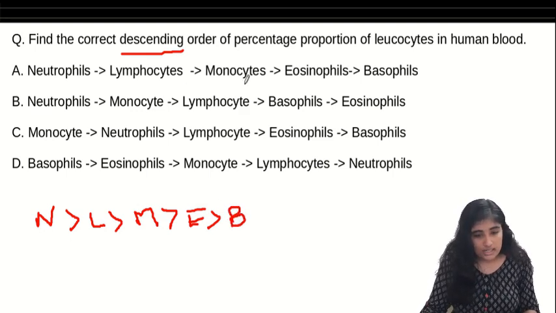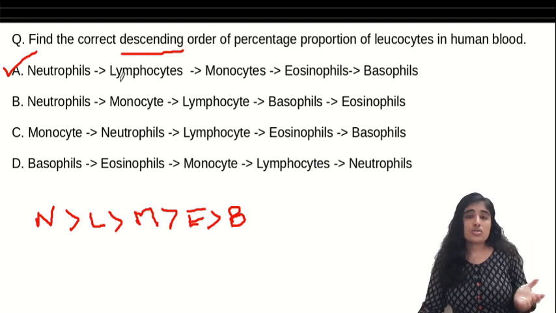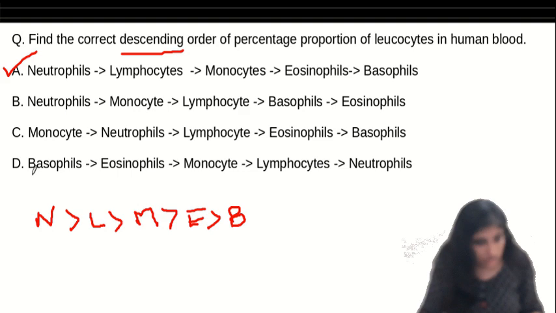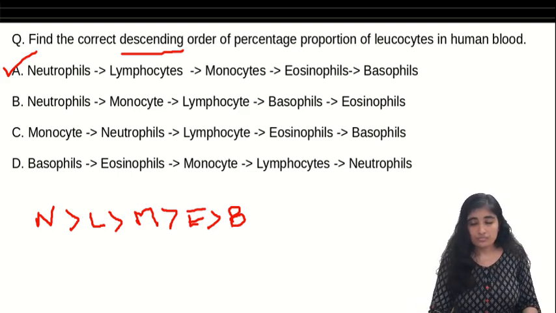So let's see if any option matches. Yes, option A. You should be careful about the question, because descending means you should write from highest to lowest itself. They'll surely give an option which is opposite. See, let's find: basophil, eosinophil, monocyte, lymphocyte, neutrophils. Okay.